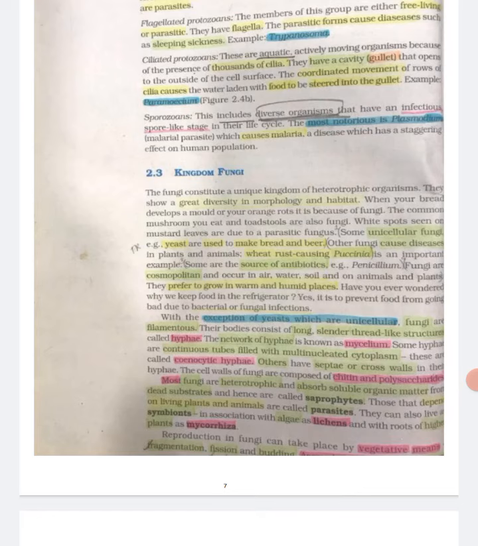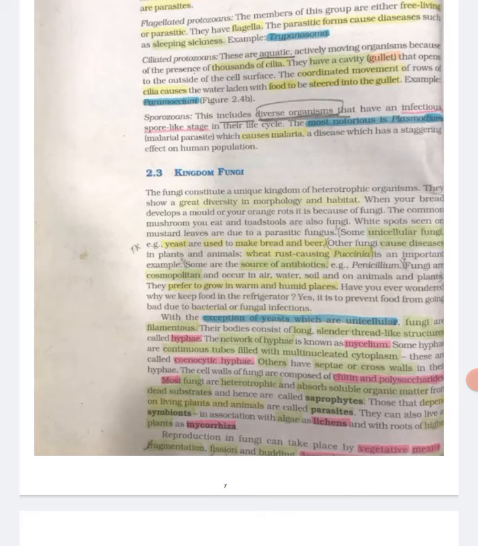With the exception of yeast, which are unicellular, fungi are filamentous. Their bodies consist of long, slender thread-like structures called hyphae. The network of hyphae is known as mycelium. Some hyphae are continuous tubes filled with multinucleated cytoplasm. These are called coenocytic hyphae. Others have septa or cross walls in their hyphae. The cell walls of fungi are composed of chitin and polysaccharides.